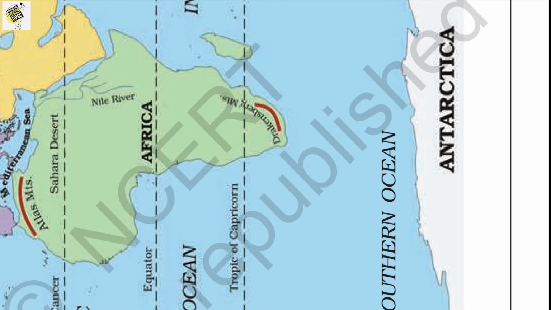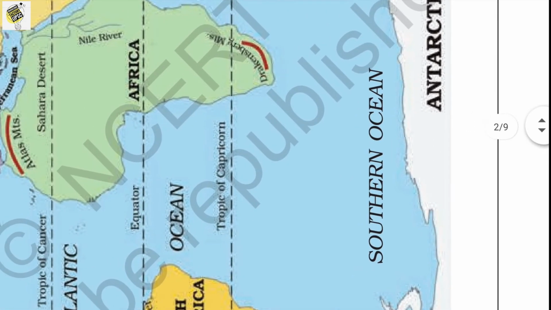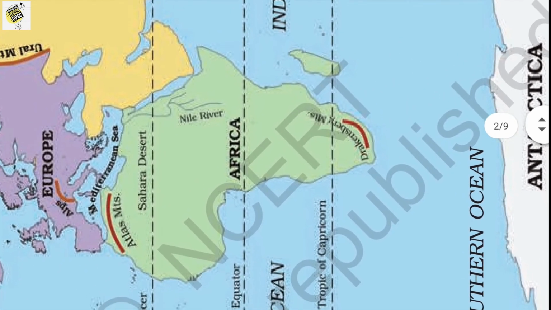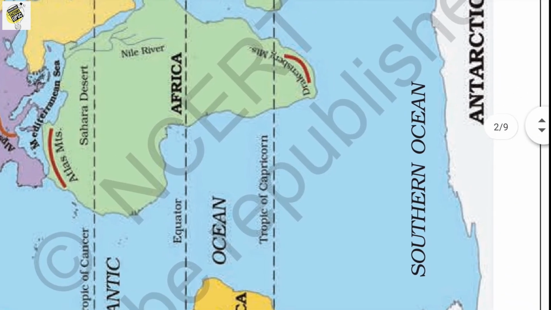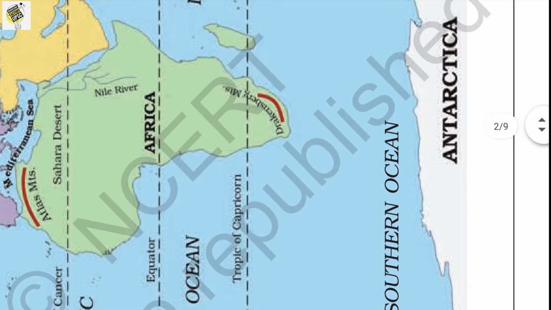Okay, that means the 0-degree latitude runs almost through the middle of the continent, and the largest part of Africa lies in the northern hemisphere. That is what we can find when we look at the top portion of the 0-degree line, that means the equator line, and we can find that most of Africa is lying above the equator. Okay, and we can find the Sahara Desert, Atlas Mountains, and also the Drakensberg Mountains in Africa.